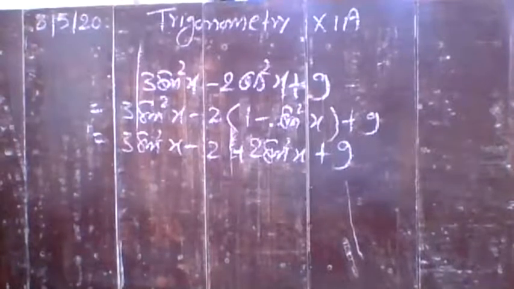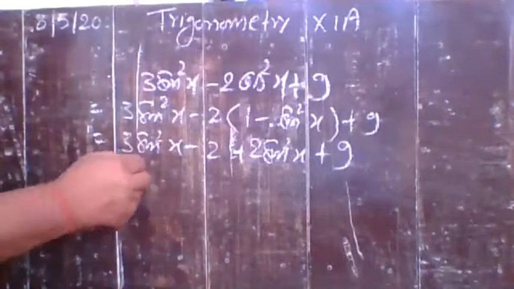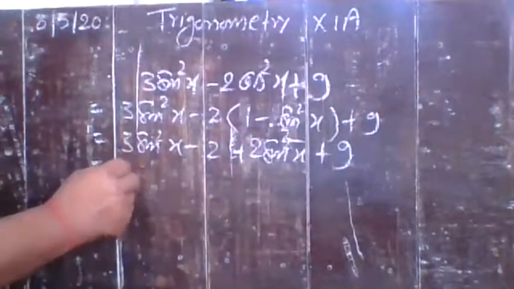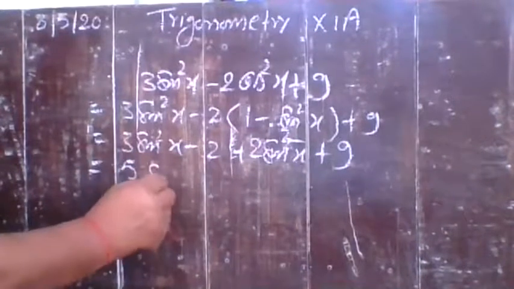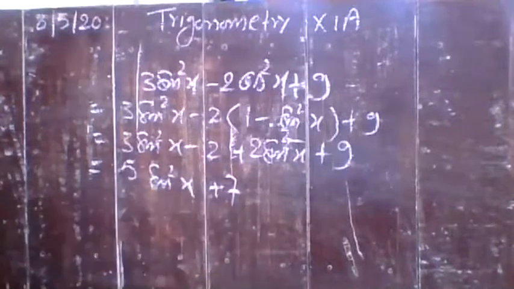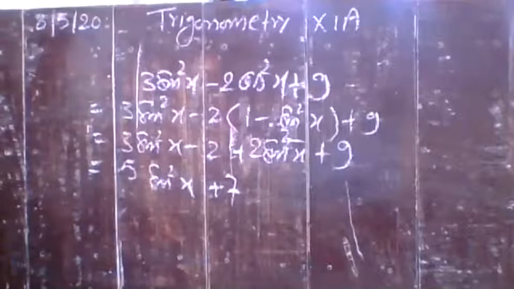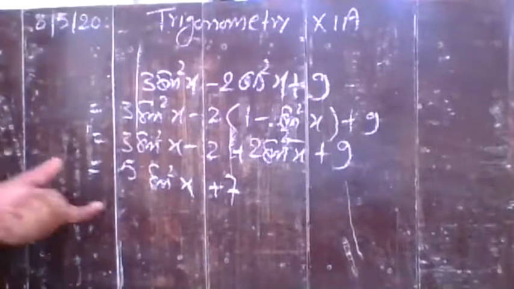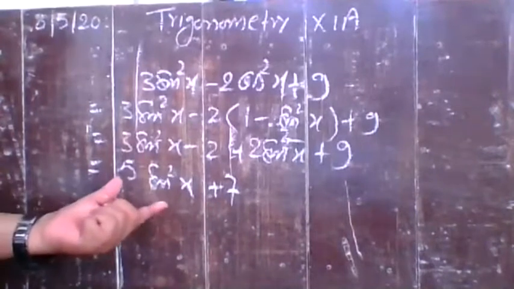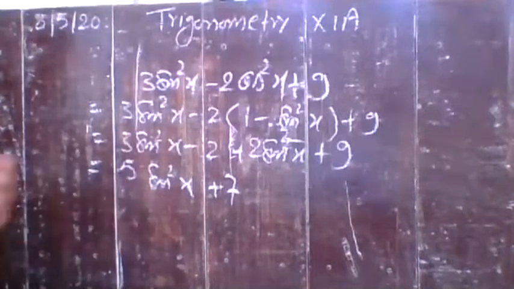Okay, and simplifying, 3 sin square x and 2 sin square x make 5 sin square x, and here you have plus 7. 5 sin square x plus 7 is there. Now your question is reframed: you have to find the minimum and maximum value of this function.